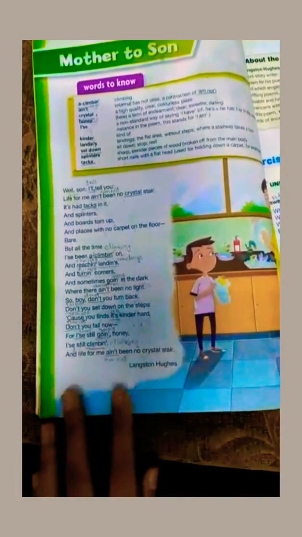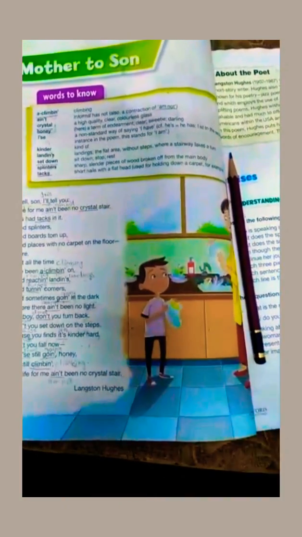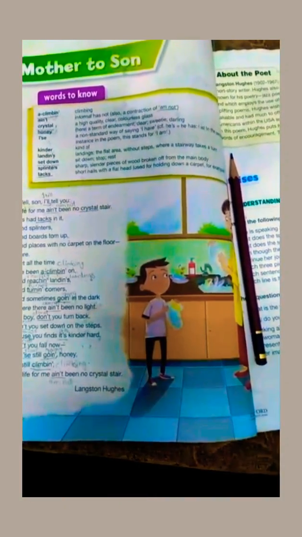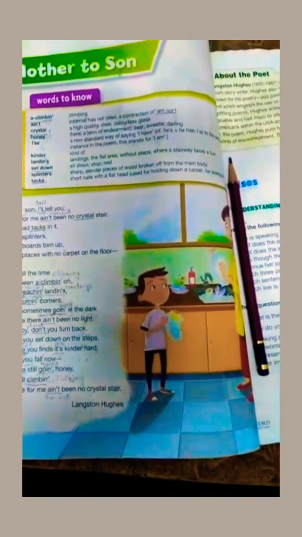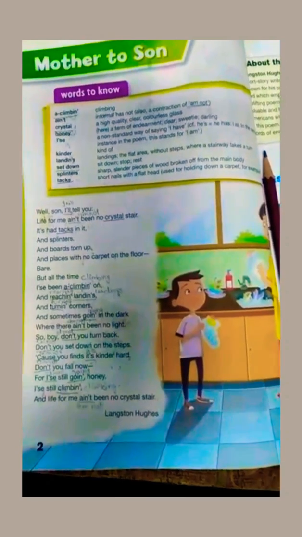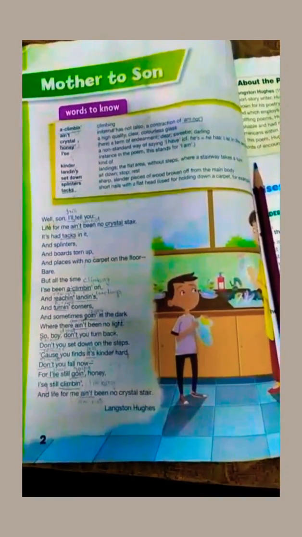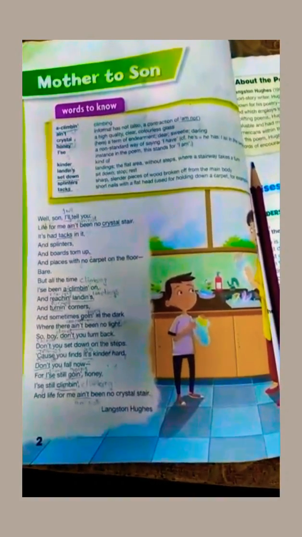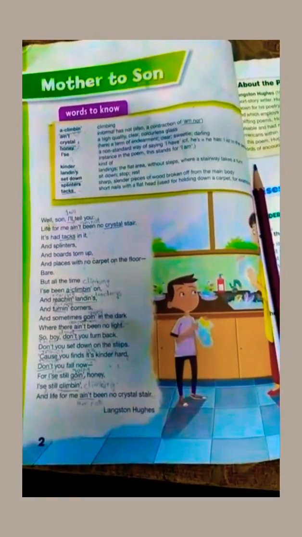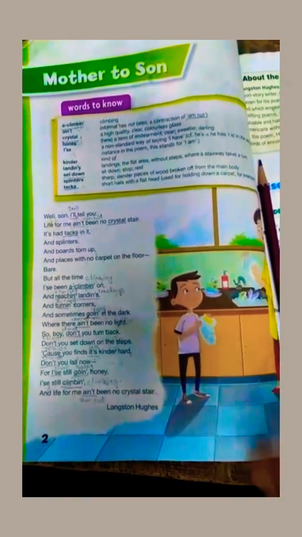Okay, after completing the reading of the whole poem, let's move toward the basic idea. The main idea of the poem, in short, is that this poem is about the attitude you should have towards the journey of life, towards the hardships of life that you may face, and that with courage you should not give up on your difficulties or hardships. This was the main idea.